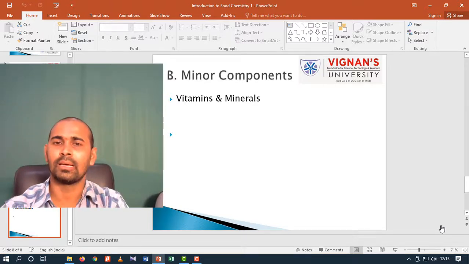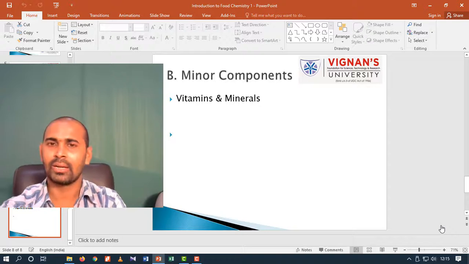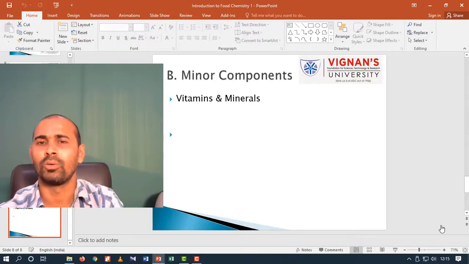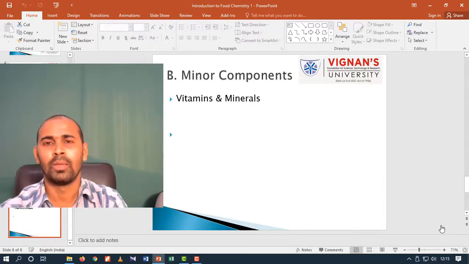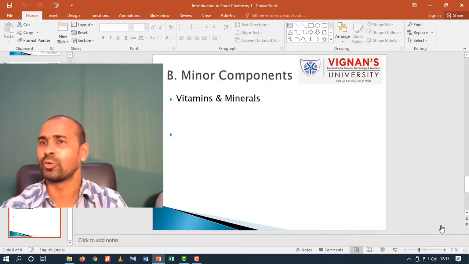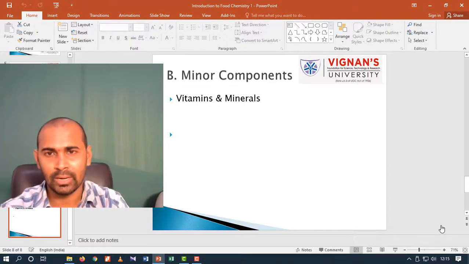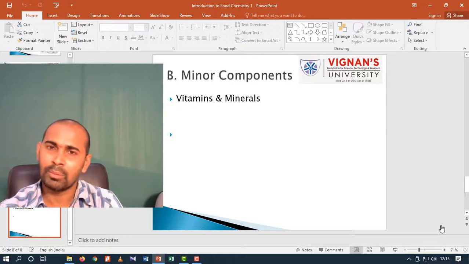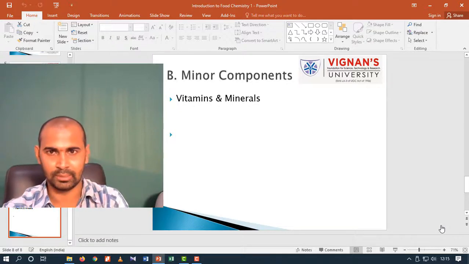Next, coming to the minerals. Minerals play a vital role in our metabolism. Minerals are further classified into two groups: minor minerals and major minerals. Minor minerals are also known as trace minerals.